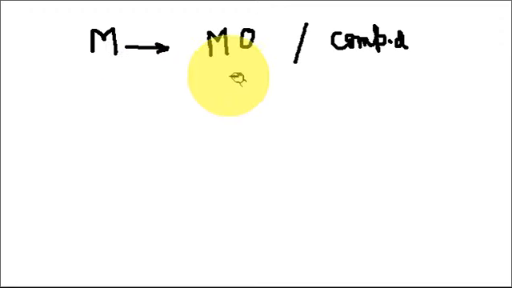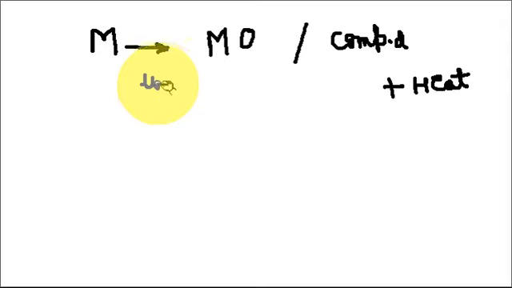But two things here are very important. These types of reactions are always exothermic. Exothermic means a large amount of heat energy may evolve in these types of reactions. Secondly, these reactions are always unwanted reactions.